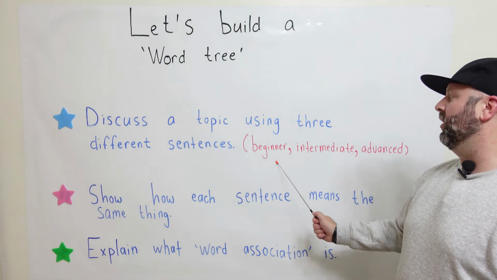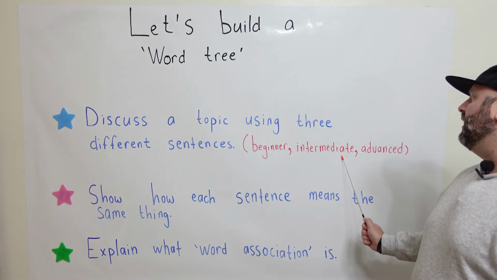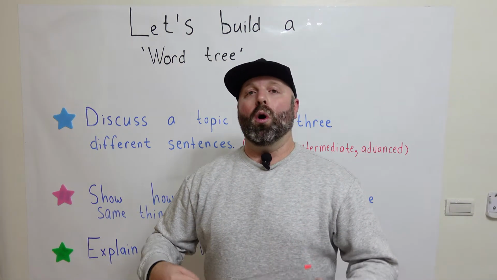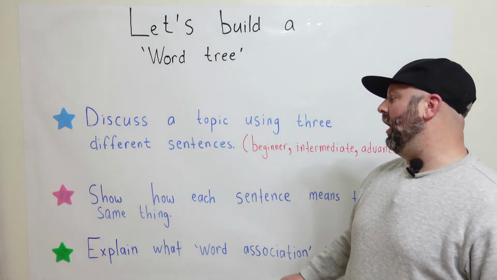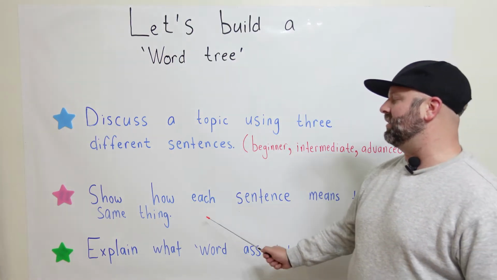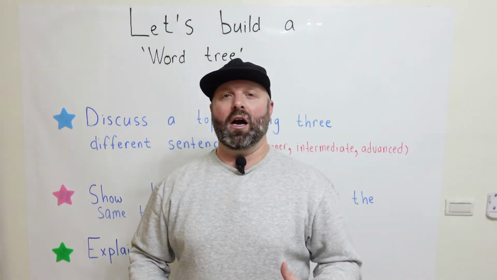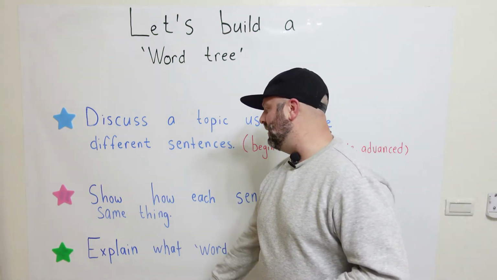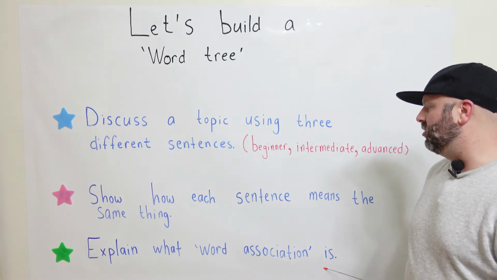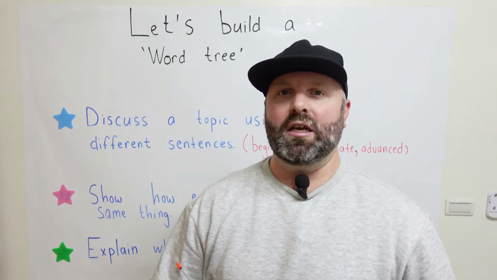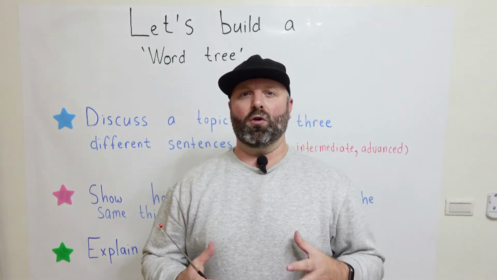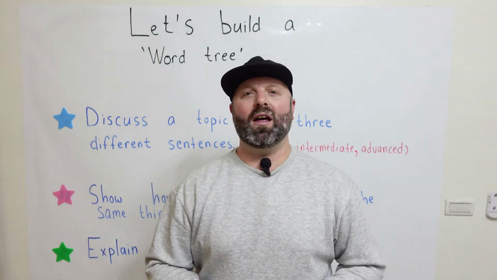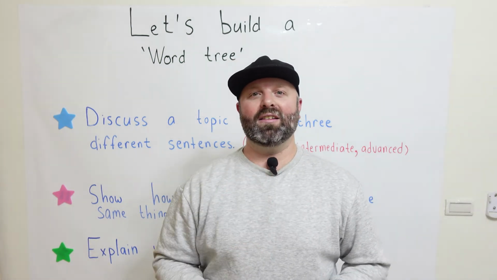Now, one will be for a beginner learner, the other for an intermediate learner, and the final one for an advanced learner. Once we've gone through each sentence, I'm going to show how each sentence means the same thing. I'm going to explain the context of the words and how they are connected. And finally, at the end of class, I'm going to explain what word association is. This is a great tip if you are looking to build your vocabulary and understand how words are connected together. So we've got a lot of work to do today, so let's go ahead and get started.